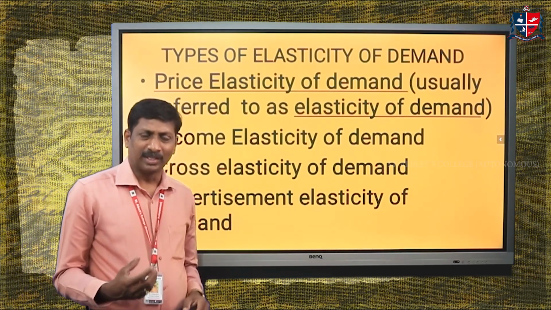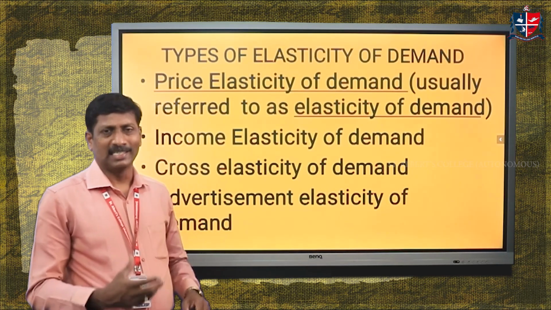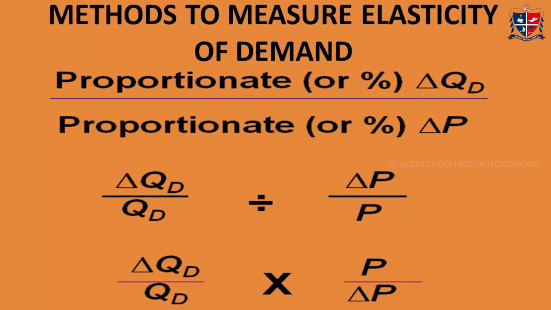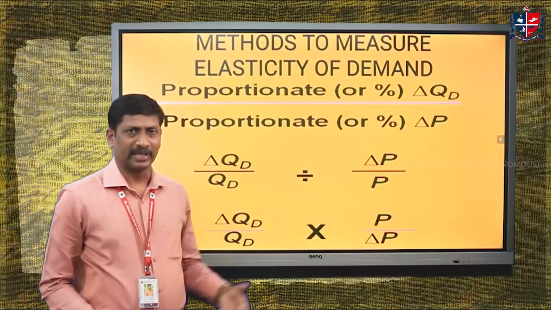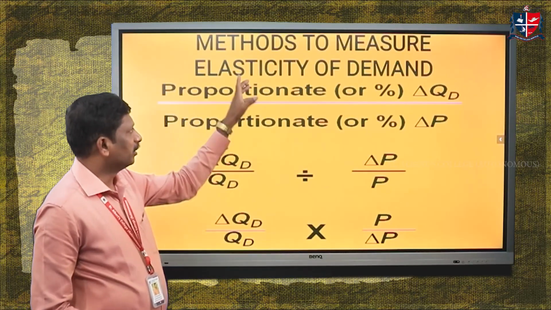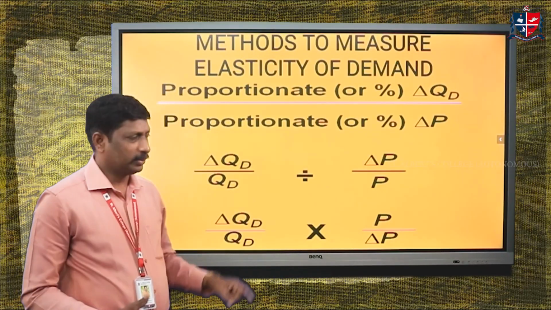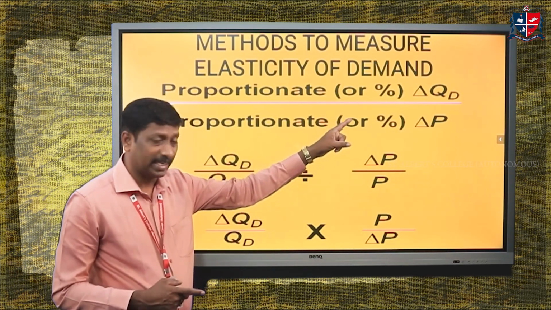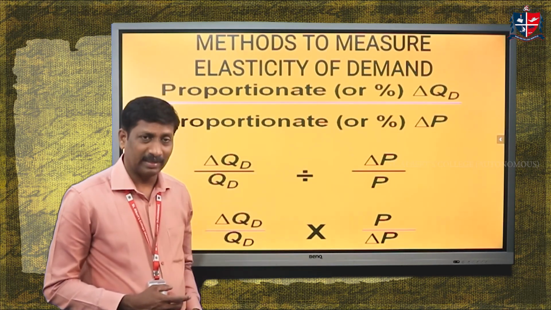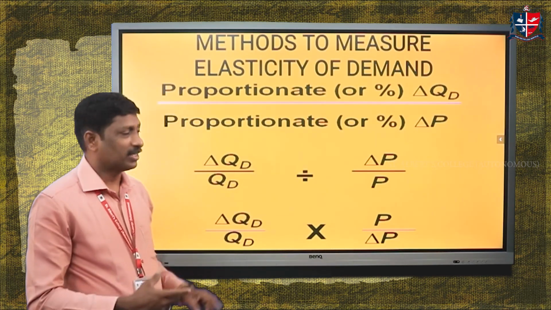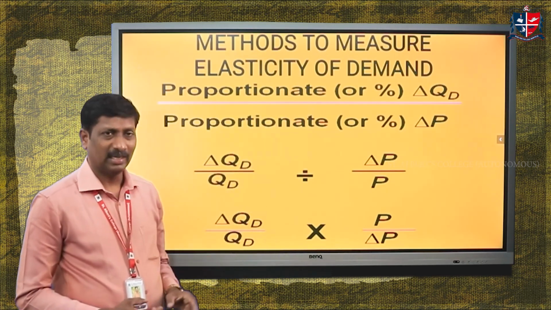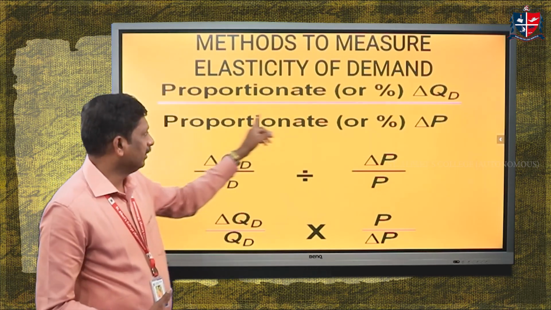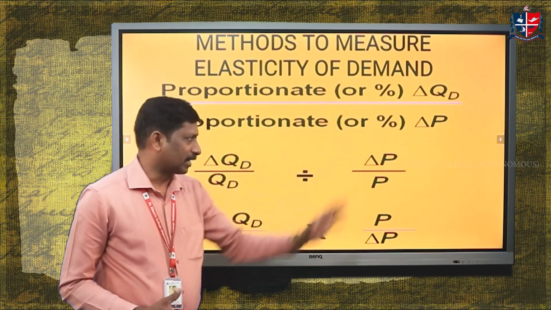It means quantity demanded and its change due to change in the price of the commodity. So mathematically we explain it this way. Price elastic demand equals proportionate or percentage change in quantity demanded, where QD is quantity demanded and delta is read as change, divided by proportionate or percentage change in price.